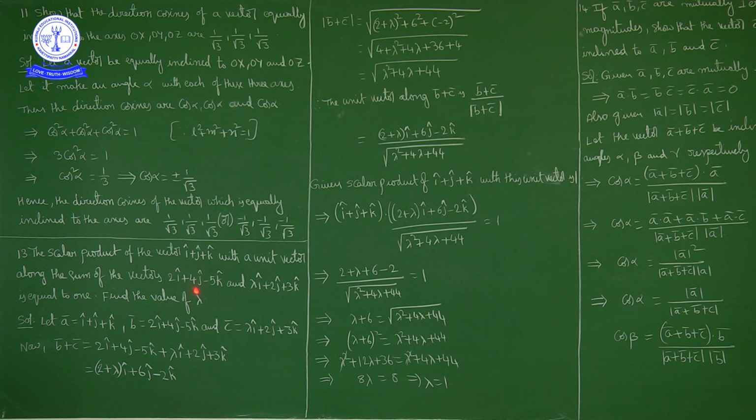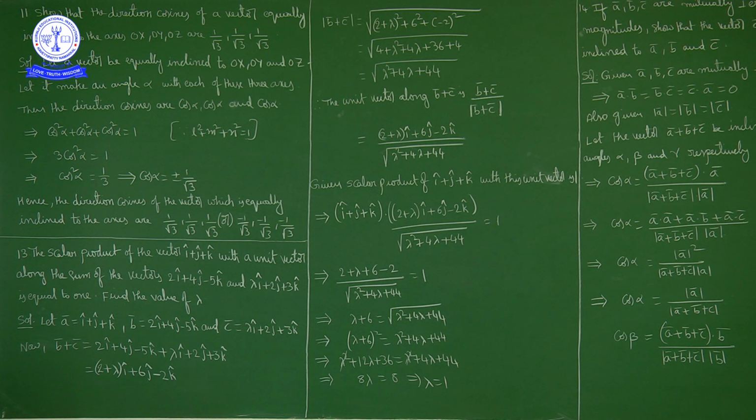Suppose this is b bar and this is c bar. Find out b bar plus c bar. Now the unit vector along b bar plus c bar is b bar plus c bar divided by its magnitude, means b bar plus c bar upon magnitude of b bar plus c bar. Now this is the unit vector along the sum of these two vectors, and its dot product with i cap plus j cap plus k cap is equal to 1. Using this, we have to find the value of lambda.